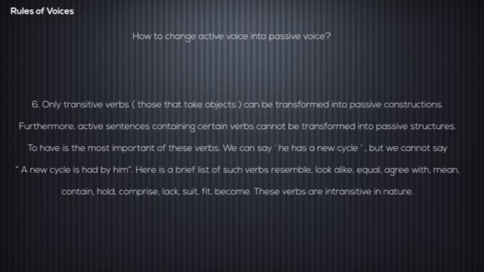Only transitive verbs, those that take objects, can be transformed into passive constructions. Furthermore, active sentences containing certain verbs cannot be transformed into passive structures. To have is the most important of these verbs. We can say, he has a new cycle, but we cannot say, a new cycle is had by him. Here is a brief list of such verbs: resemble, look alike, equal, agree with, mean, contain, hold, comprise, lack, suit, fit, and become. These verbs are intransitive in nature.